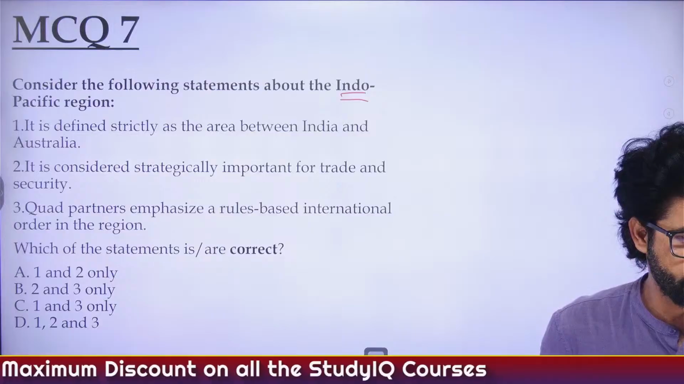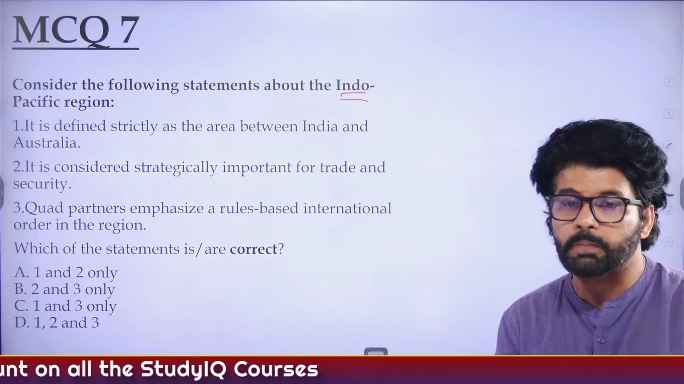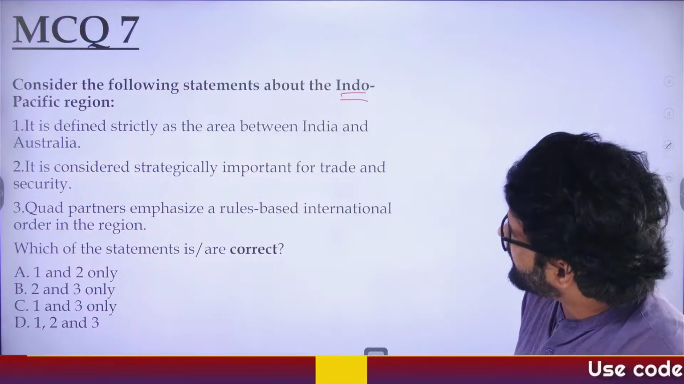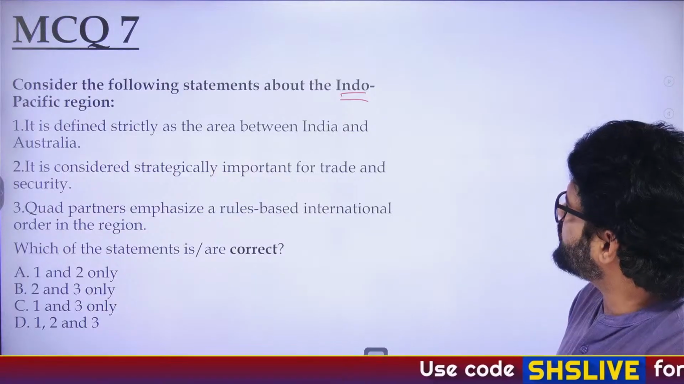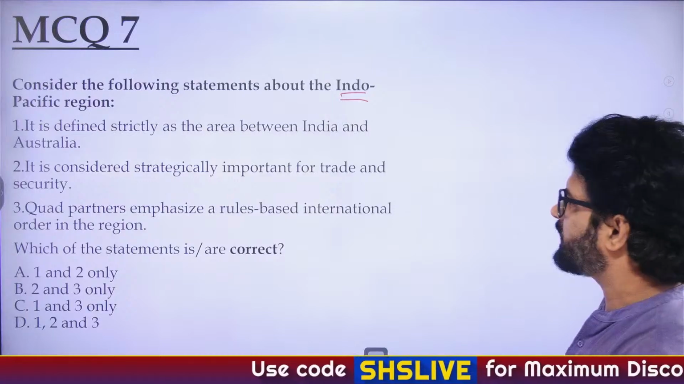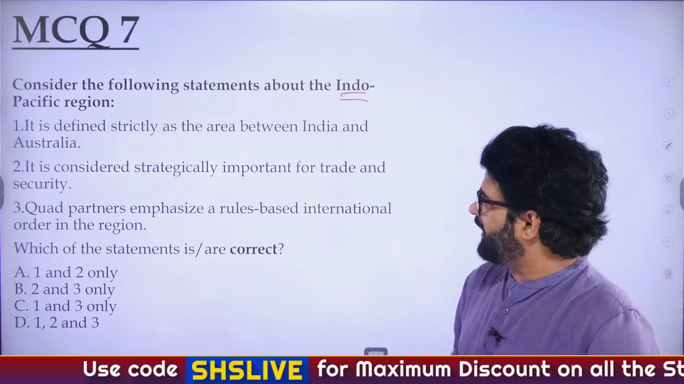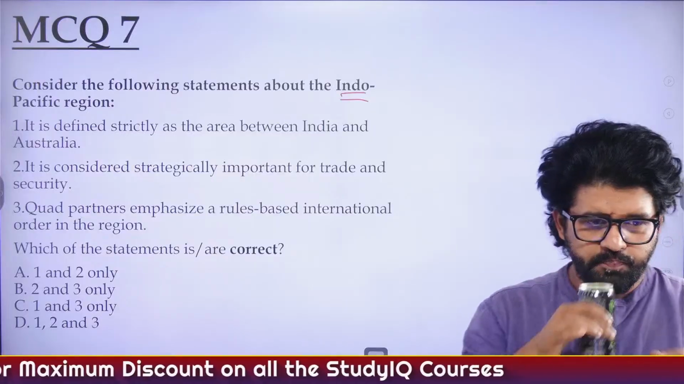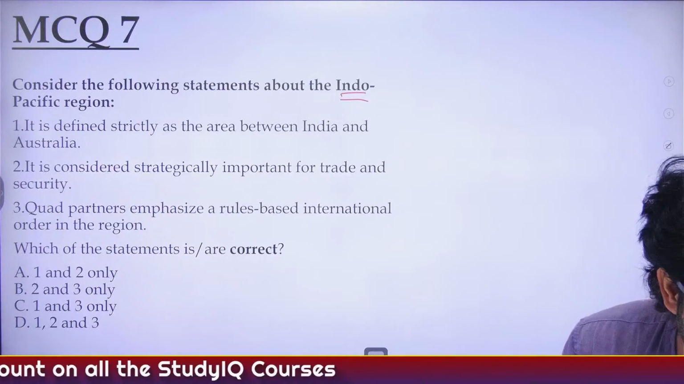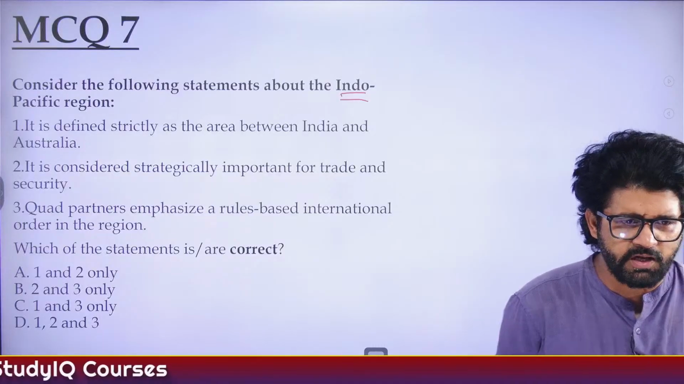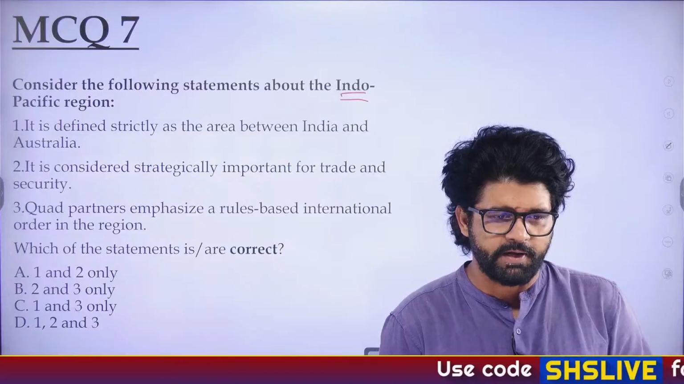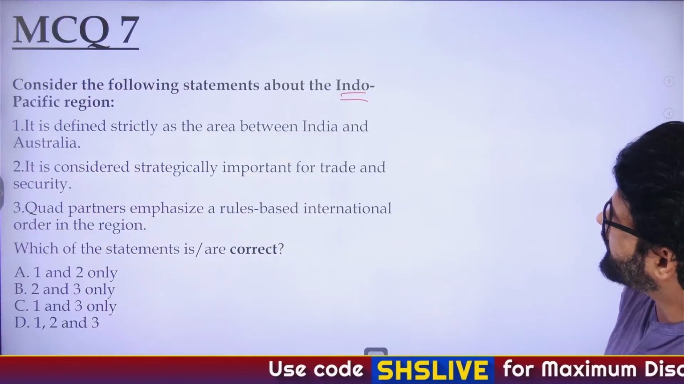It is defined strictly as the area between India and Australia, Indo-Pacific. It is considered strategically important for trade and security. Quad partners emphasize a rule-based international order in the region. So Anuj, Shashmita, Chandru, Mamta, Krishi, Rishi, Amal, Zumvu, Shayada, Zivayan, Madhvi, Shipanna, everybody answered it.